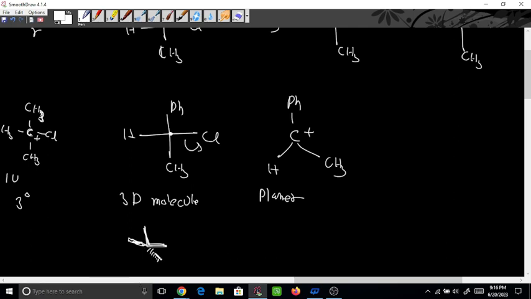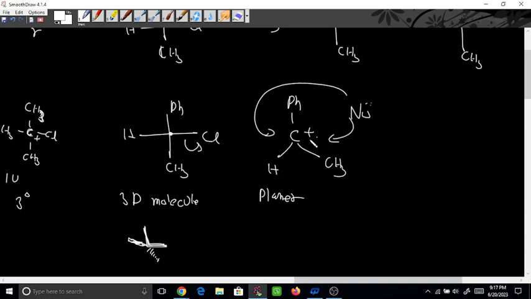Okay, so this is 3D. Got it or not, what I am saying? So this is not a planar molecule, but this is a planar molecule. So whatever the nucleophile is there, it has one possibility that it can come either from this direction or it can come from this direction. In both ways, this nucleophile can attack here.